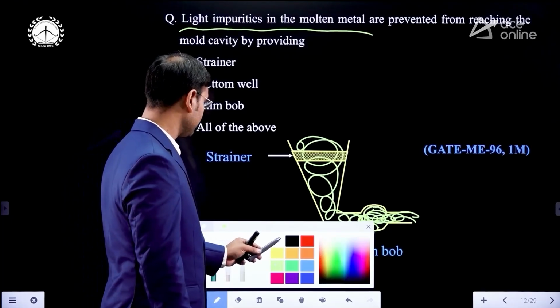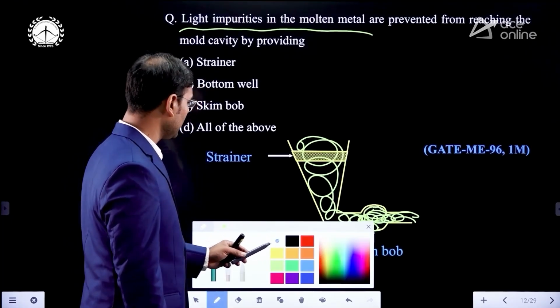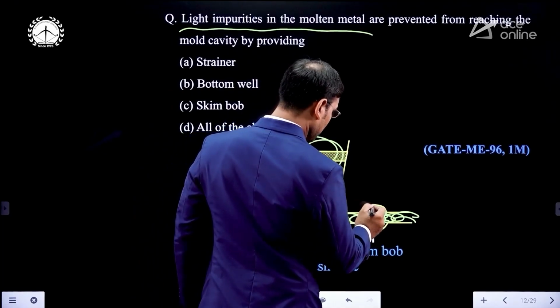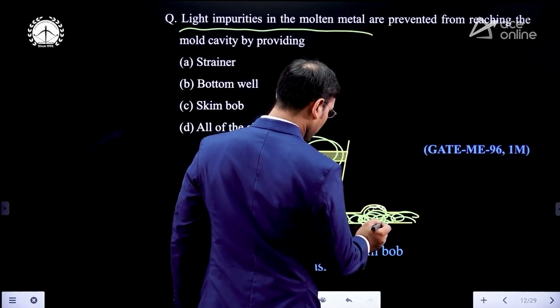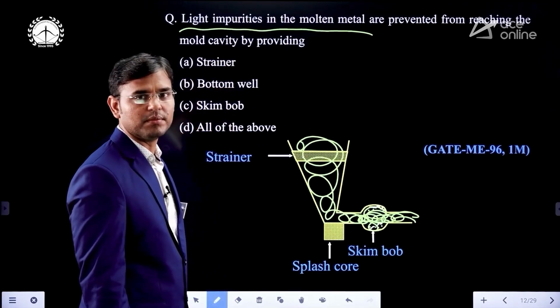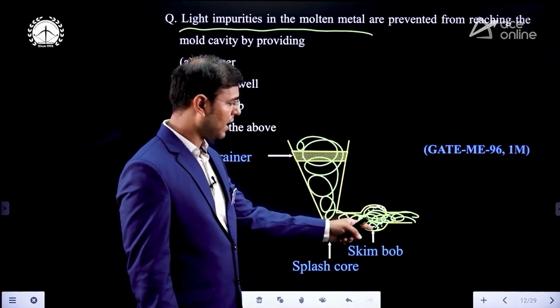This way, we can separate the lighter impurities as well as the heavier impurities in the skim bob. Lighter at the top and heavier at the bottom.